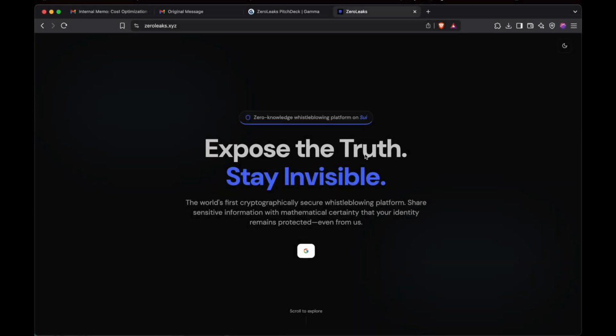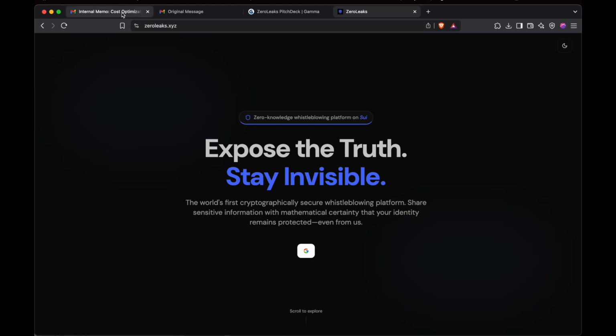Zero Leaks is the world's first privacy preserving whistleblowing platform. If you guys don't know what whistleblowing is, it is basically revealing corporate secrets to the outside world. Generally whistleblowers put their lives at risk, and we want to provide an anonymous channel for them to feel secure and for companies' or organizations' malpractices to come out.